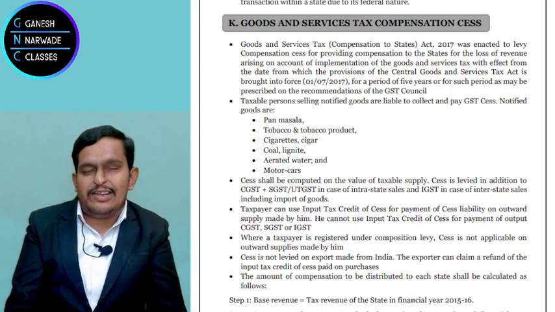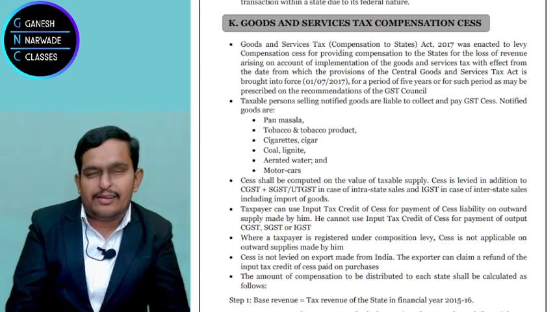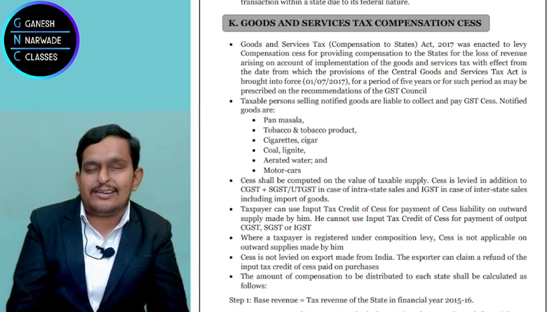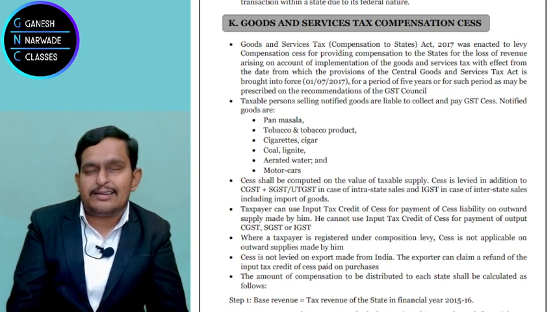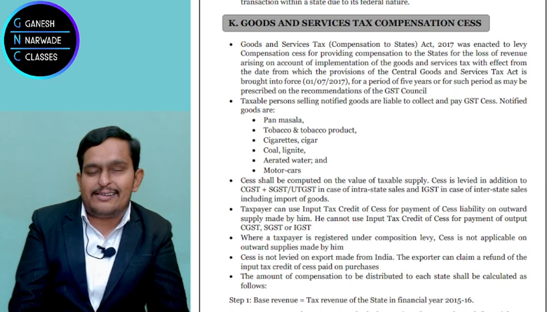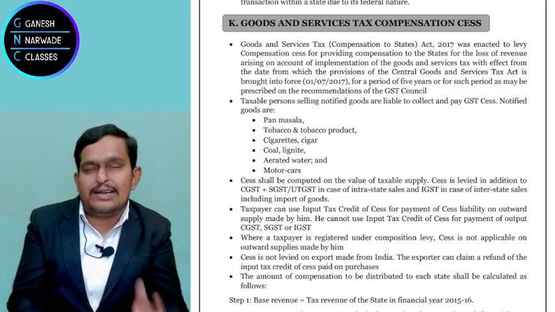Now, when we calculated 28%, it is on the value of supply, that is 1 crore. When you calculate GST compensation cess, it is also on that taxable value, that is 1 crore. Suppose GST compensation cess is 10%. So on 1 crore, 10%, 10 lakhs. How much is the customer supposed to pay? 1 crore, the value of the product, plus CGST 14 lakhs, SGST 14 lakhs and GST compensation cess 10 lakhs. Clear? This is how it should be paid on the taxable value.